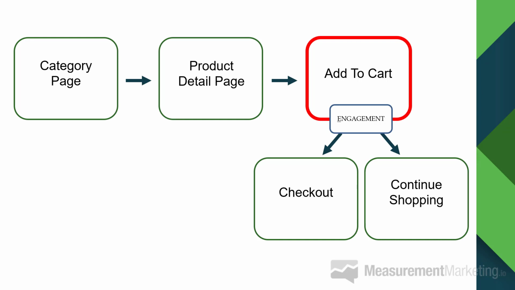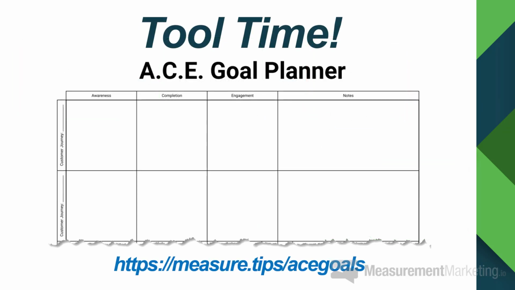So it's not just choosing which goal to set. You set all three. You set awareness goals, you set completion goals, and you set engagement goals in your customer journey. Now, this is a free tool. If you go to measure.tip/ACE goals, it'll take you directly to it. So you can go ahead and use this tool to help you organize your thoughts.